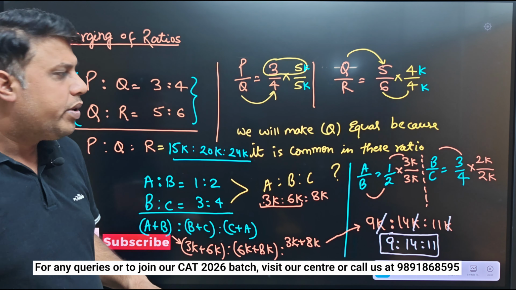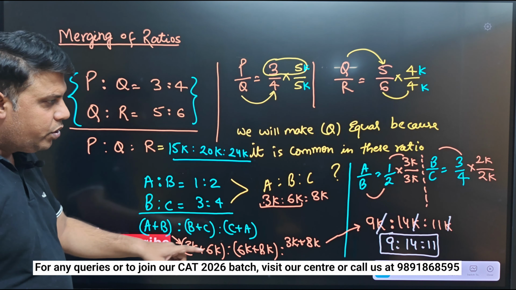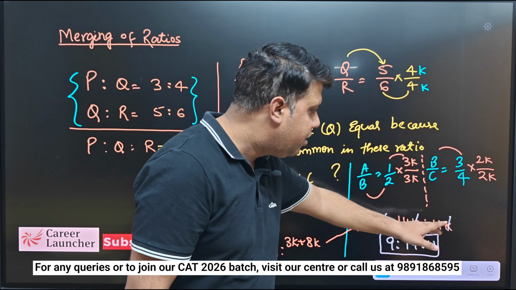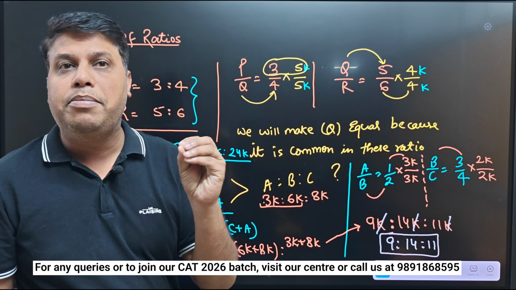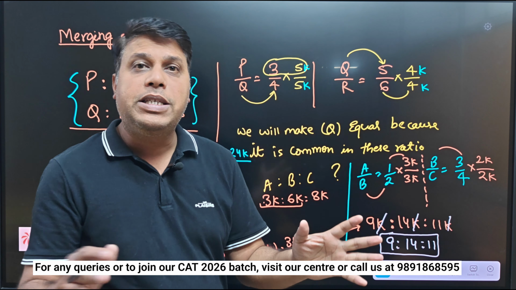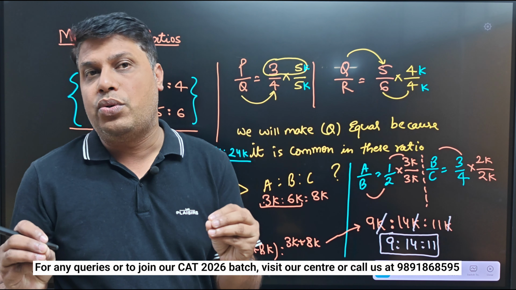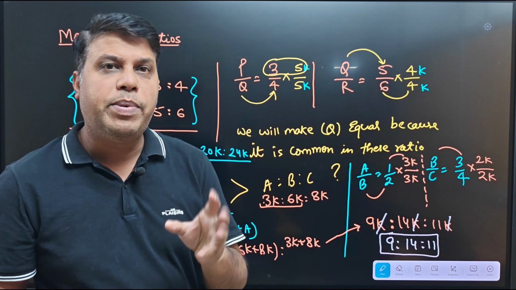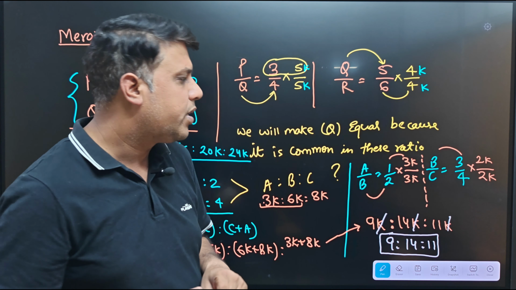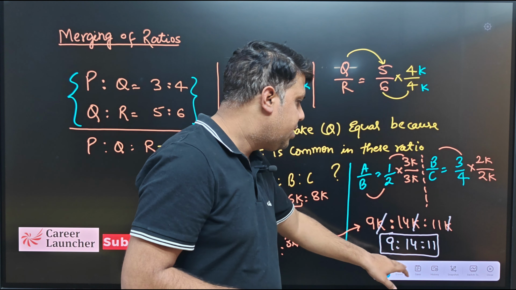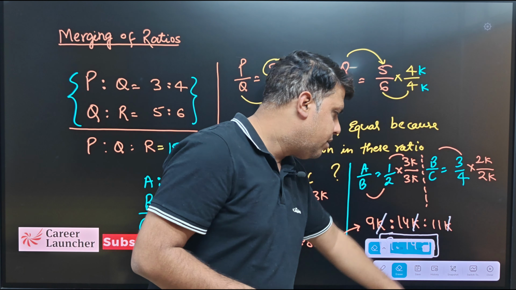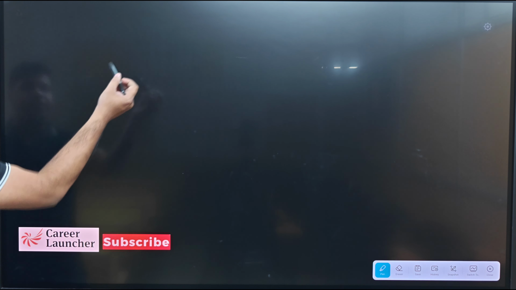Okay, so let's solve one more question. You please note it down, and you should note that in the end we should not be left with k. हमारे पास k नहीं बचना चाहिए in the final ratio. अगर k बचेगा तो फिर पंगा हो जाएगा. तो पंगा देखते हैं क्या हो सकता है, right. तो आप इसको नोट कर लीजिए. Let's take one more example, right?